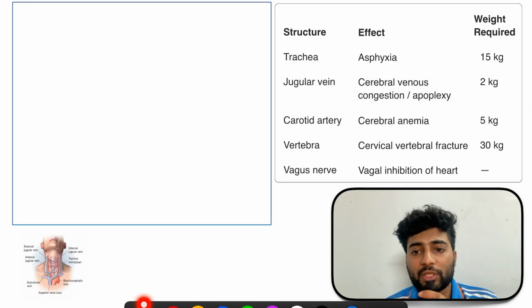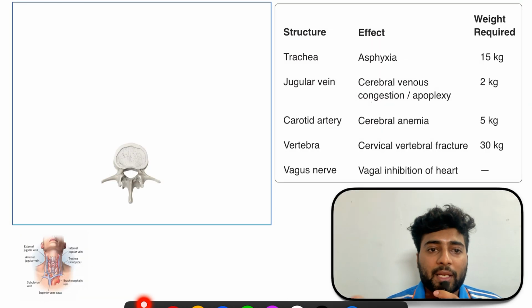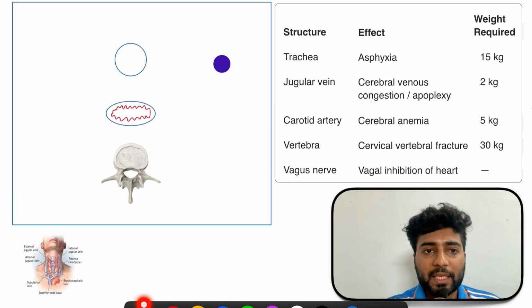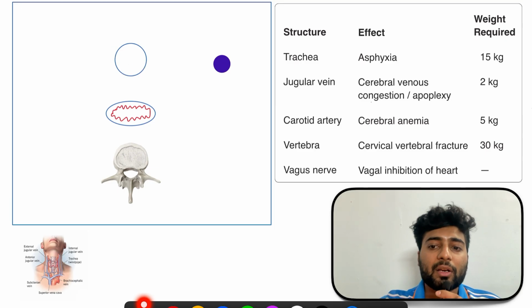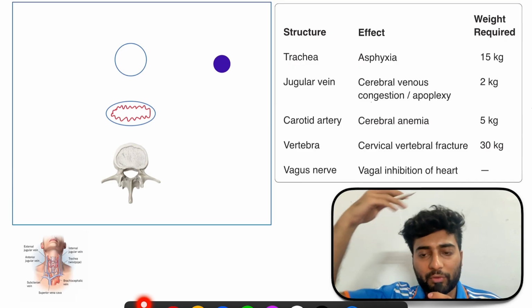Now this is the most important slide of hanging. See, let's just focus on this box. This is a vertebra, this is the esophagus, and this is the trachea, and this is a cut section of the neck seen from above.